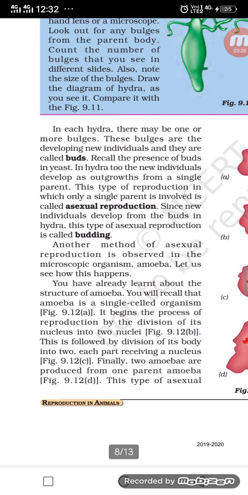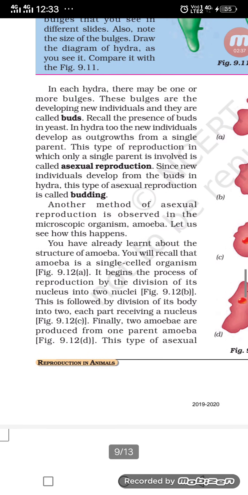Another method of asexual reproduction is observed in the microscopic organism amoeba. Let us see how this happens. You have already learned about the structure of amoeba. You will recall that amoeba is a single-celled organism, which carries out its vital activities through that single cell. It begins the process of reproduction by the division of its nucleus into daughter nuclei. This is followed by division of its body into two, each part receiving a nucleus.